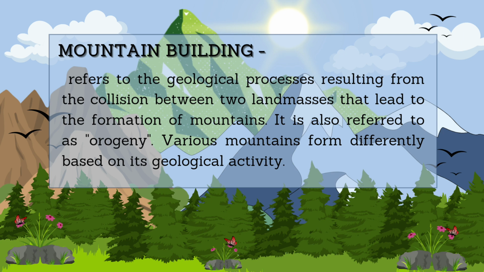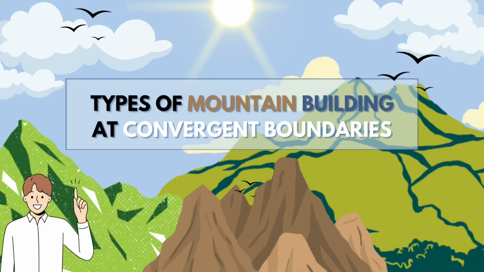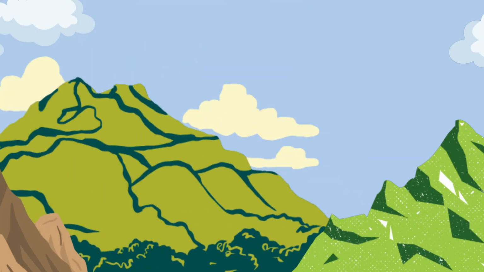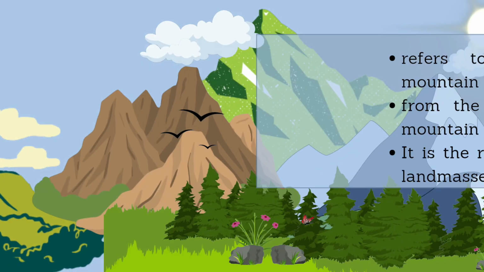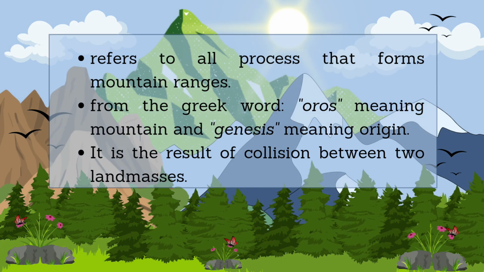To understand this further, let us proceed to the types of mountain building at convergent boundaries. But before that, let us first define what is orogeny. Orogeny, from the Greek word oros meaning mountain and genesis meaning origin, typically translates to origin of mountains. Orogeny is a process in mountain building, or the geological forces and events that lead to the formation of mountain